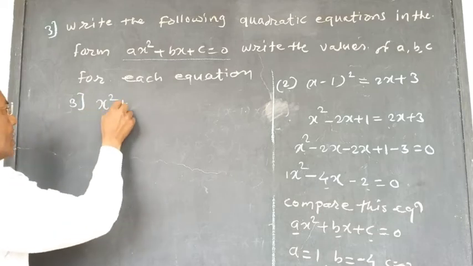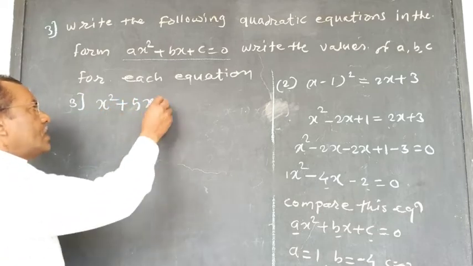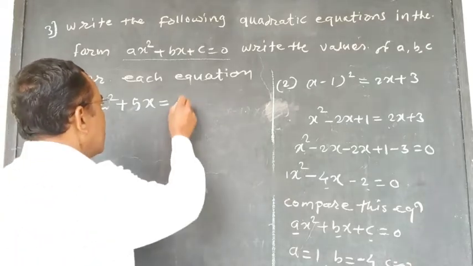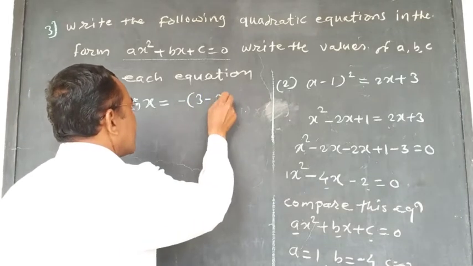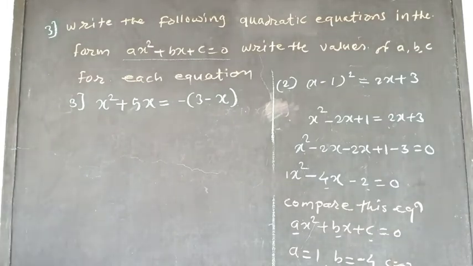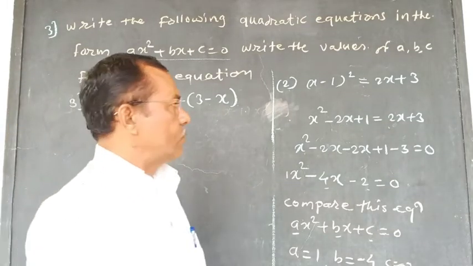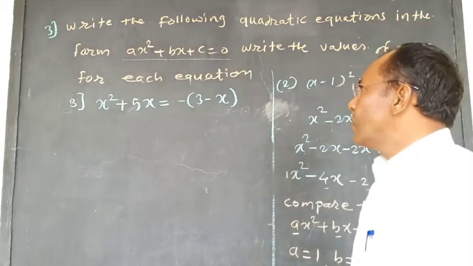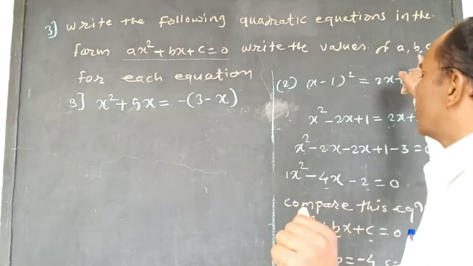x square plus 5x is equal to minus in a bracket 3 minus x. It is equation number 3rd, and we have to convert it in the general form, and we have to write the values of a, b, c.